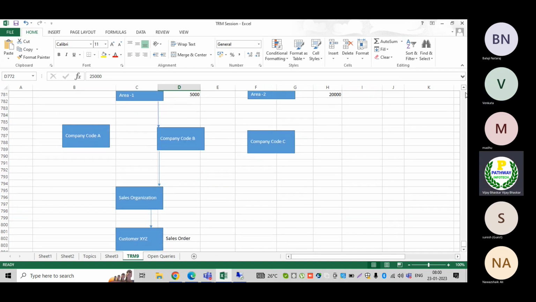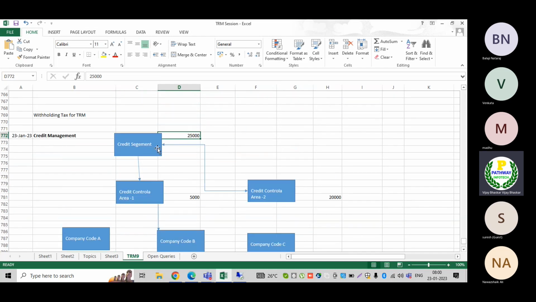And also remember, as I have explained, in most cases the credit segment will be defined at country level. If our organization's business is running in multiple countries, then we would suggest going with one credit segment for one country. That depends on the business requirement, but we need to tell them how the credit segment works at country level.